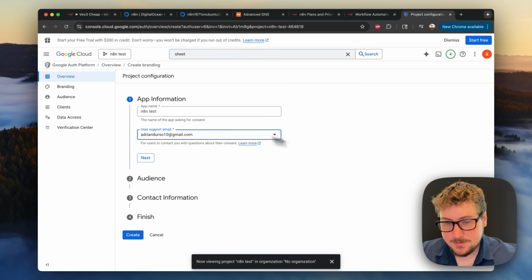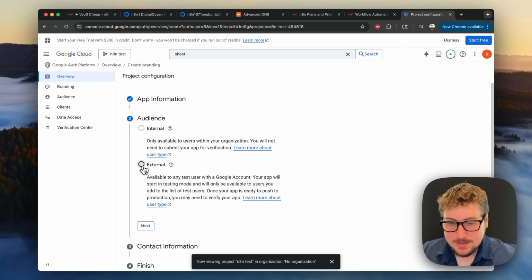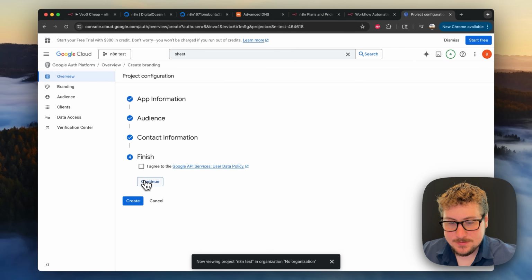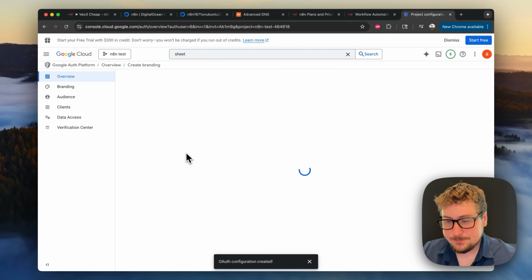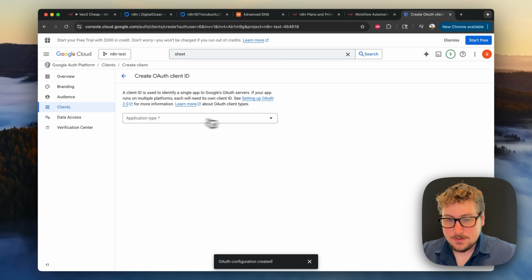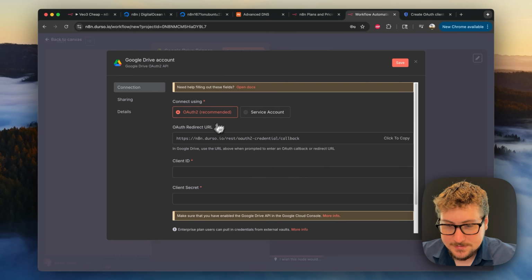So for the first two parts, we're just going to name it N8N test, and then we're going to select the email that we're logged into right now, and then we're going to hit next. Okay, and then we're going to hit external here, hit next, enter another email address, doesn't matter what it is, finish and agree, and then hit create. And then here we're going to hit create OAuth, then we're going to hit web application, and we could just leave the name as the default.